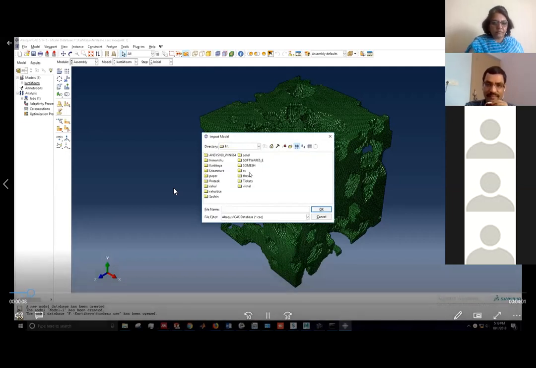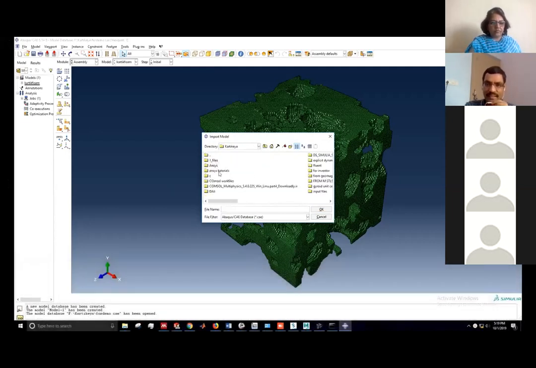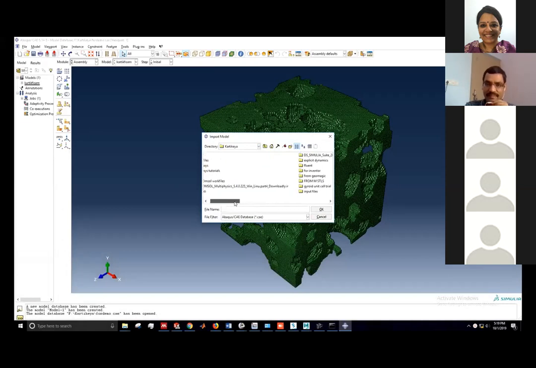There are different steps. Those who are actually interested in working on finite element and using this kind of software, you need to actually play with them. The ideal thing that I would suggest is that there are a lot of tutorials.